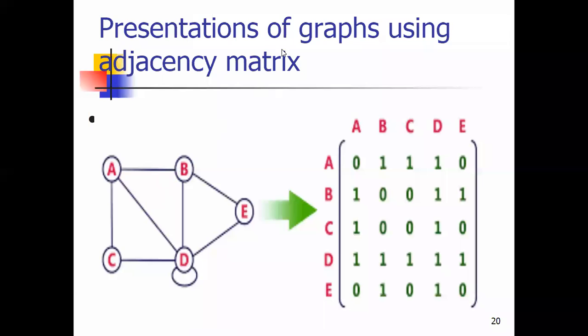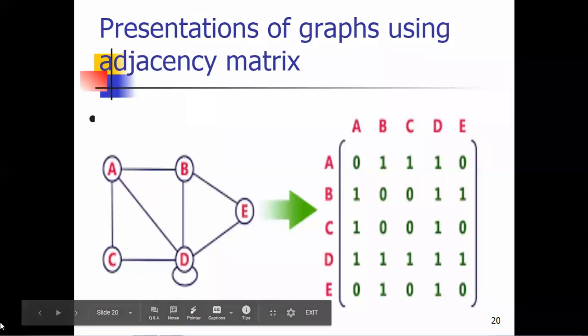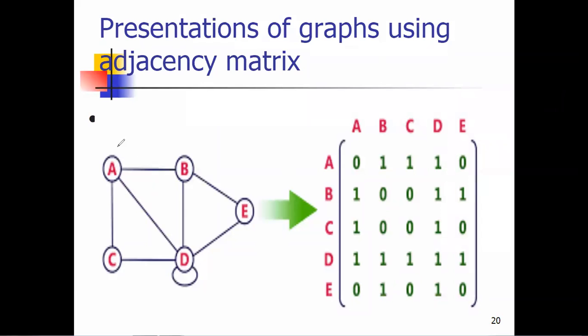The first question is why it is called an adjacency matrix. Normally we just call it a matrix. A matrix is a combination of rows and columns. But in the graph data structure, we call it an adjacency matrix. Why? Because take vertex v1, that is A, and vertex v2, that is B. These two vertices are connected to each other, so we can say that A is adjacent to B, and B is adjacent to A. That's why we say they are neighbors to each other, and that's why the concept is called an adjacency matrix.